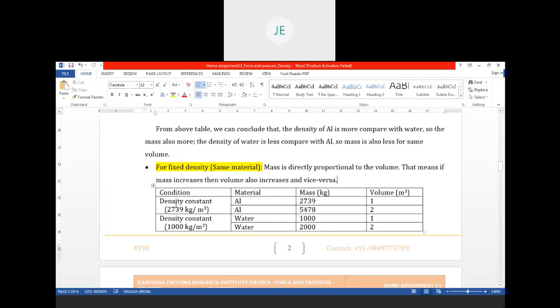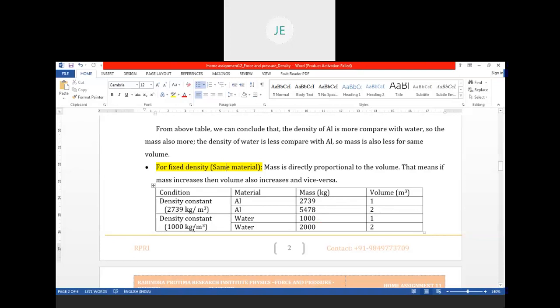I am taking aluminium, density is constant, that is 2739 kg per meter cube, and for a 1 meter cube of volume, 2739 kg mass can be put, and in 2 meter cube of volume, we can keep 5478 kg of aluminium. So, for a fixed density, that means if you take the same material, as you increase the volume, mass also increases.